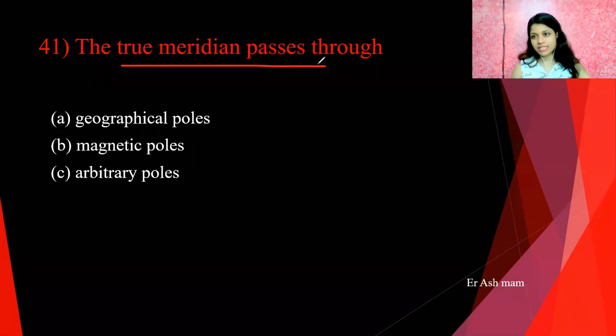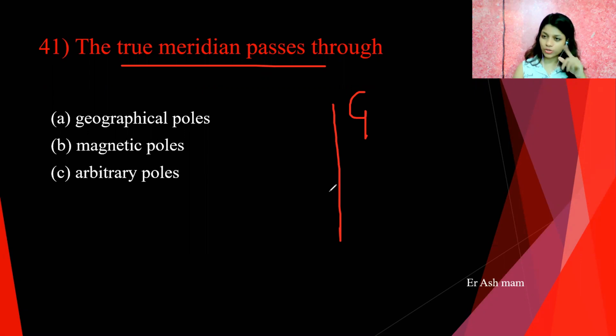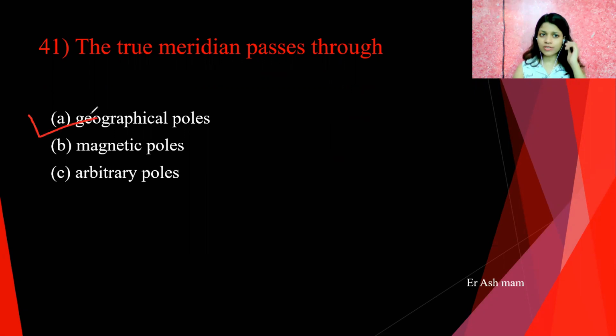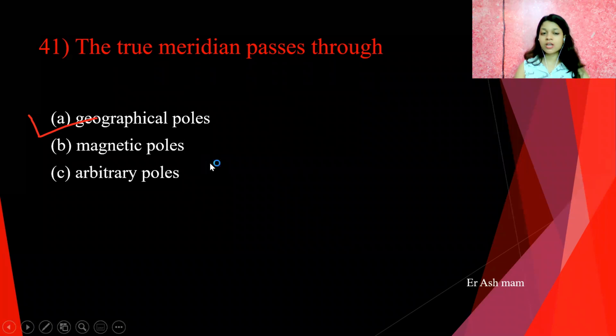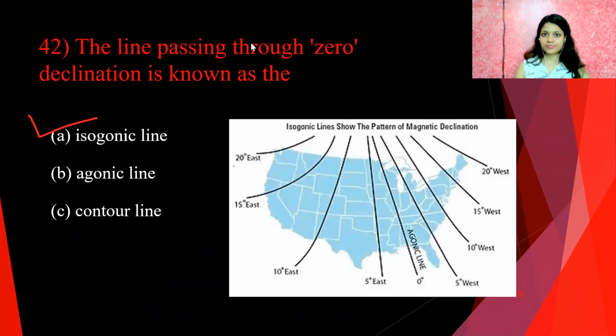The true meridian passes through. We know that the true meridian passes through the geographical North Pole and geographical South Pole. I already uploaded a video on this topic, so you can watch that video. I'm giving the link somewhere here, so go and watch it after completing this video. So the answer is A, geographical poles. The true meridian is the line which passes through the geographical poles. So answer A is correct here.